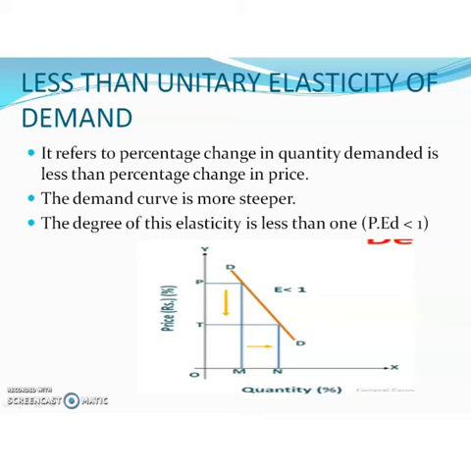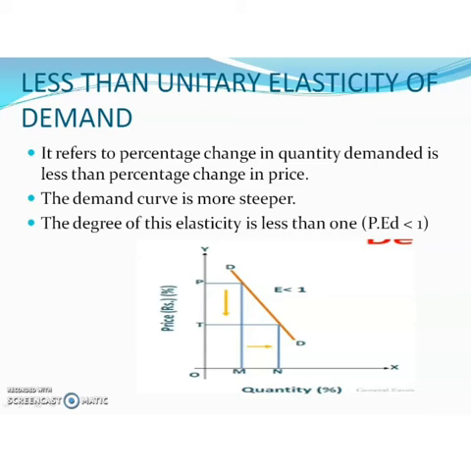Then greater than unitary elastic demand, the elasticity is greater than 1, and it is applicable on luxury goods. Then less than unitary elasticity of demand is applicable on necessity goods like food, fuel, seasonal vegetables, etc. Then elasticity is less than 1.